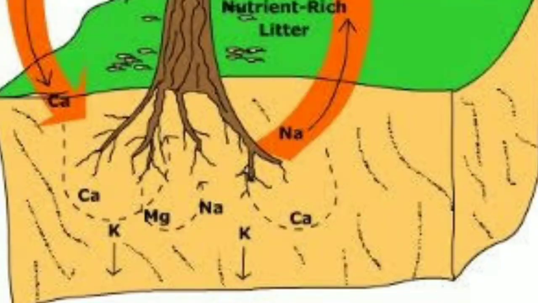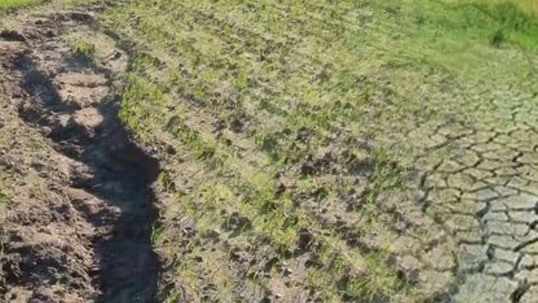As we know, and as we have discussed, the roots of the trees hold the soil. So when the trees are cut down and the roots become lifeless, the roots cannot hold the soil and very easily the soil is washed away with the action of wind or water. So in this manner, soil erosion is continuously happening.